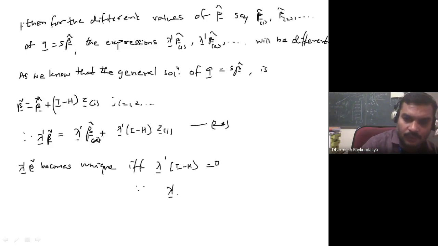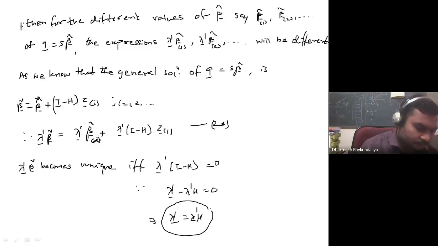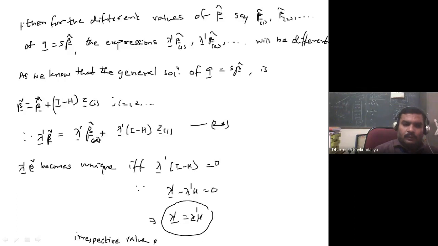Therefore lambda dash minus lambda dash H is equal to 0, which implies lambda dash equal to lambda dash H. So you will get the particular solution if and only if lambda dash is equal to lambda dash H, irrespective of the value of Z i, whatever Z i may be.